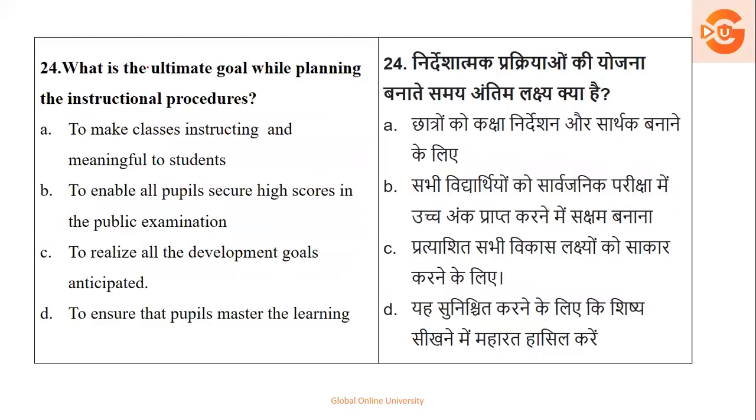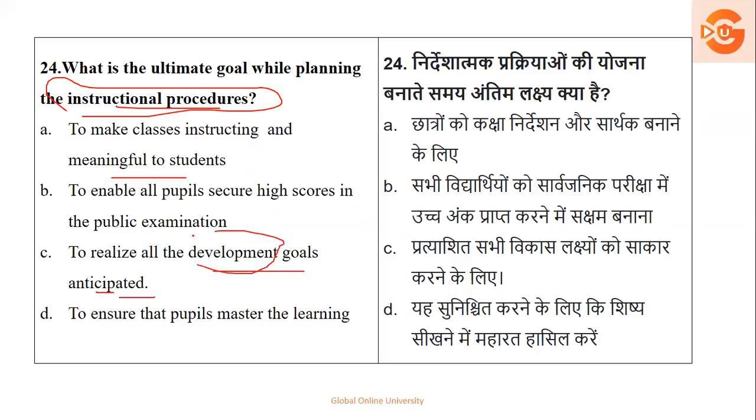Next, what is the ultimate goal while planning the instructional procedure? To make classes instructing and meaningful, to enable the pupils to secure high marks, to realize all the development goals that are anticipated, and to ensure that the pupils master the learning. तो यहाँ पे जब instructions का procedure plan किया जाता है, तो सबसे important है that is to realize the development goals that are anticipated.